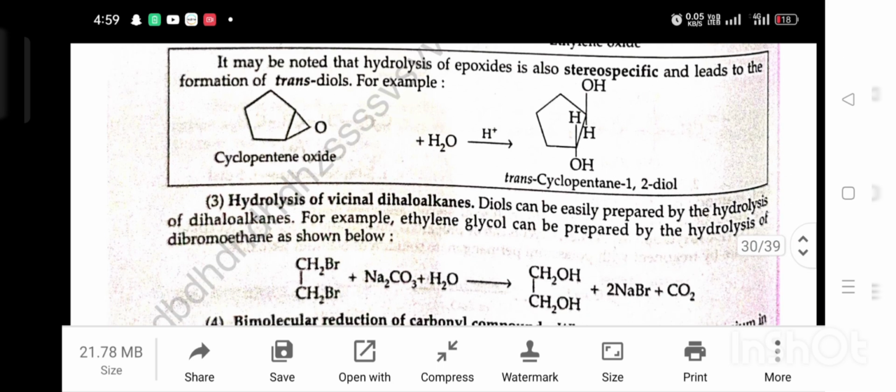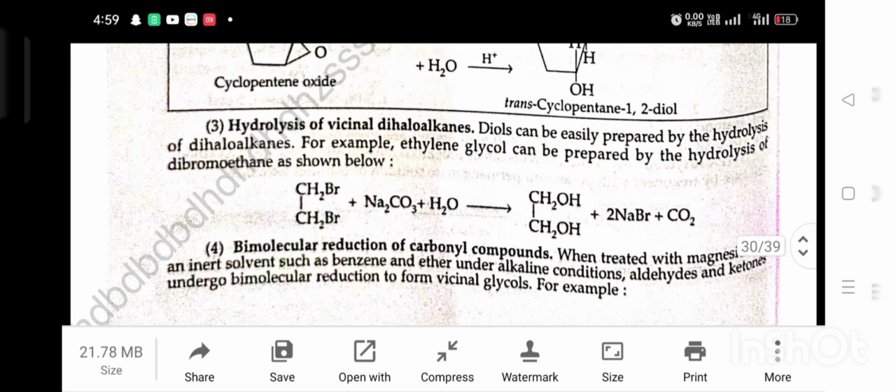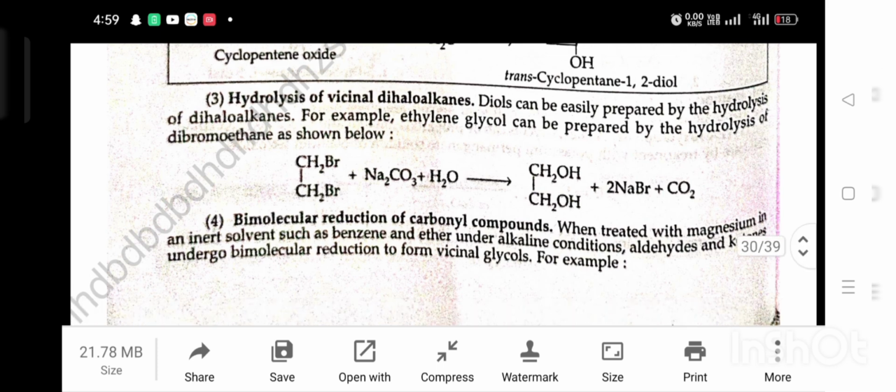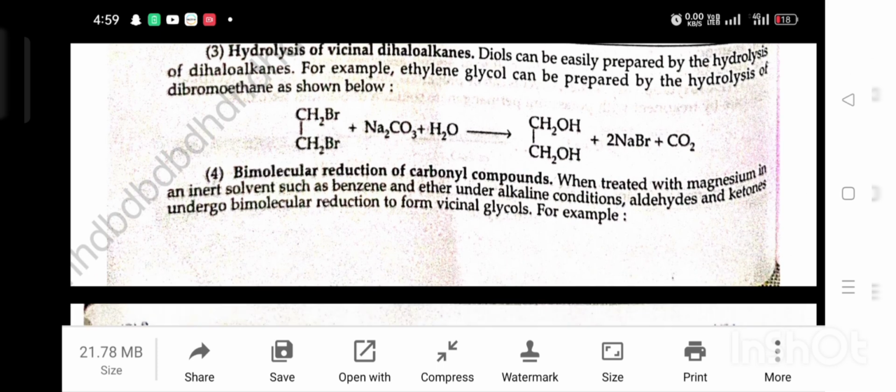Third, hydrolysis of a vicinal dihaloalkane. Diols can also be prepared by the hydrolysis of dihaloalkanes. For example, ethylene glycol can be prepared by hydrolysis of dibromoethane as shown below. Fourth, bimolecular reduction of carbonyl compounds. When treated with magnesium in an inert solvent such as benzene and ether under anhydrous conditions, aldehydes and ketones undergo bimolecular reduction to form vicinal glycols.